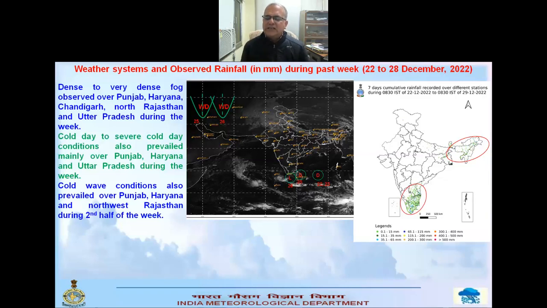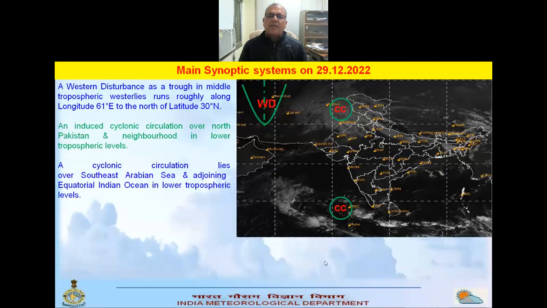Generally, for a cold day we consider maximum temperatures: if the minimum is less than 10 and the maximum departure is 4.5 or more below normal, then we say cold day. And for cold wave we consider minimum temperatures: if the temperature is less than 10 degrees and the departure is 4.5 degrees Celsius or more, or we consider it based upon the threshold also. If the minimum temperature is less than 4 degrees or 2 degrees, then we say it's a severe cold wave. So generally cold wave occurs based upon the threshold values. It occurred over Punjab, Haryana, and Northwest Rajasthan mainly during the second half of the week.